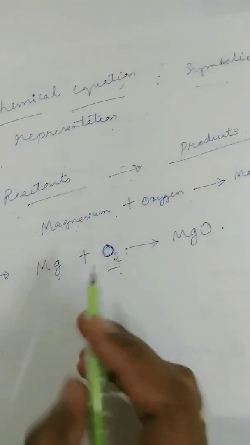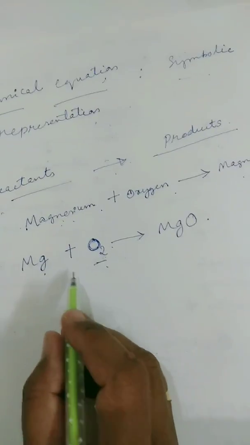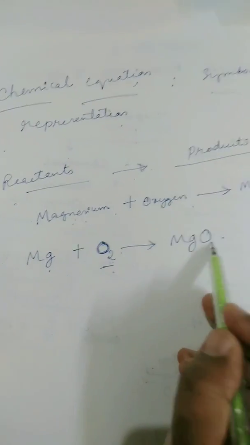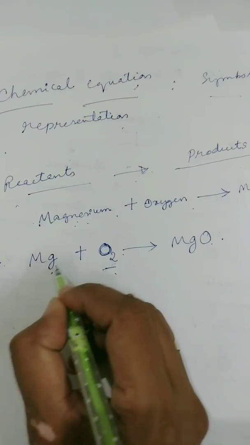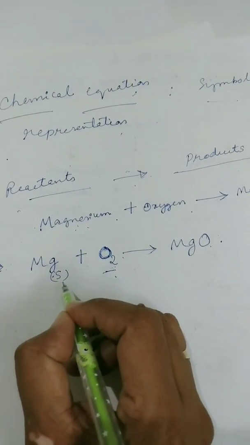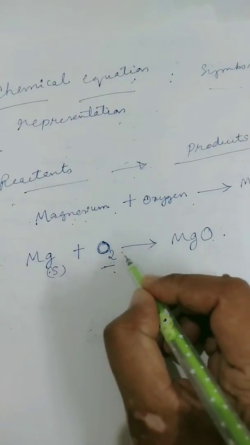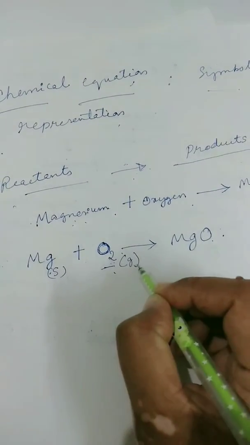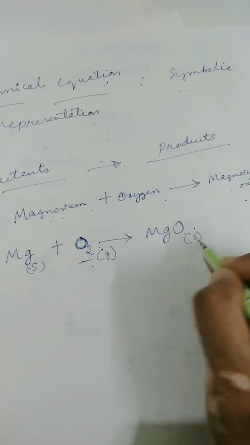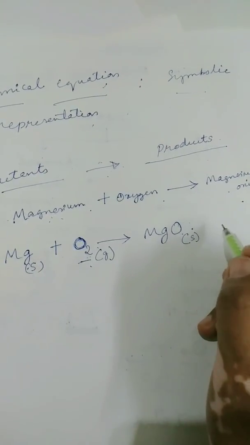Now you need to also mention the physical state of these substances. So magnesium is a solid. For solid we write small s in brackets down like this, and oxygen is a gas, so we write g like this, and the ash formed is also a solid, so we write s.